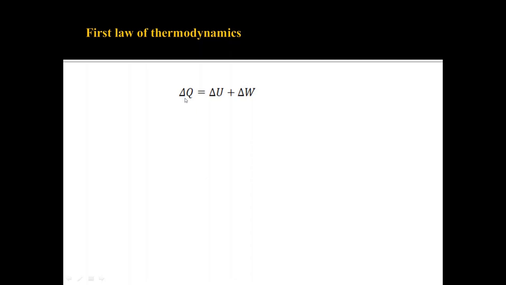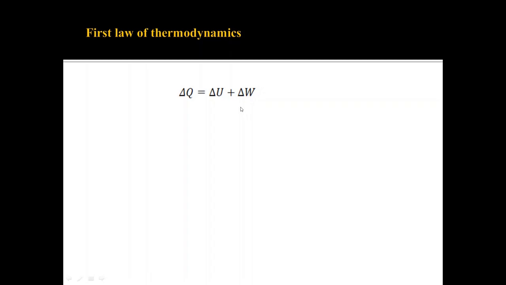So, delta Q is nothing but the heat energy which is transferred to the system, or the heat energy which is released by the system. Delta U is the change in internal energy of the system. Delta W, or W, is nothing but the work done by the system or work done on the system. So in this equation you can see that these three things are three different forms of energy, and first law of thermodynamics relates these three forms of energy.